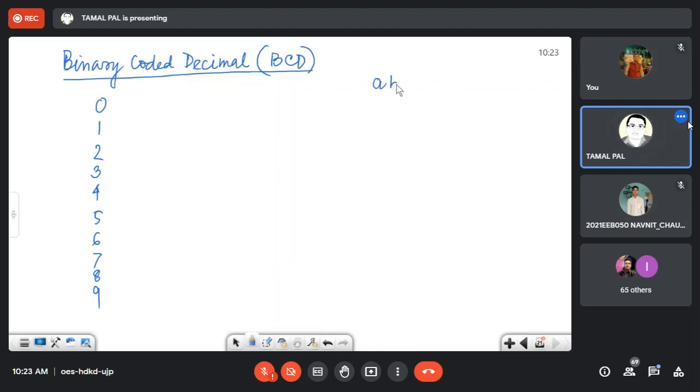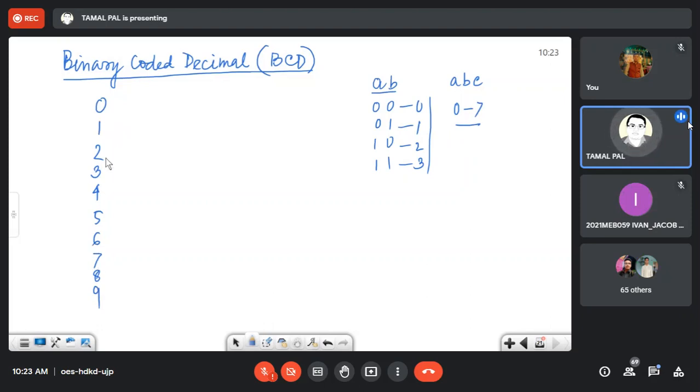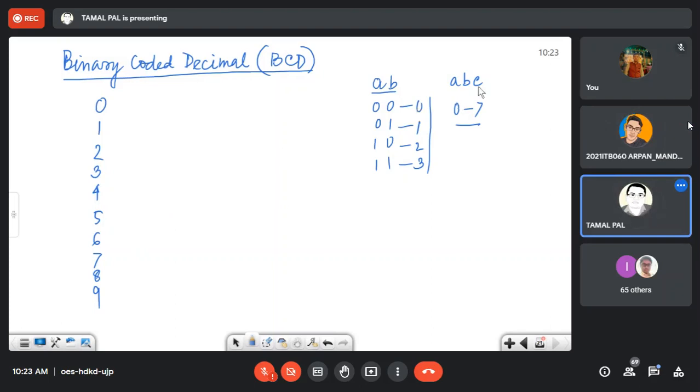Two bits can represent up to 4: 00, 01, 10, 11. That is 0, 1, 2, 3, up to 3. If it is 3 bits, then 0 to 7. Yes, but sir, there are more bits, like 6 bits. You can also represent it using 6 bits, but there will be some redundant bits. But minimum 4 bits are required to represent it.